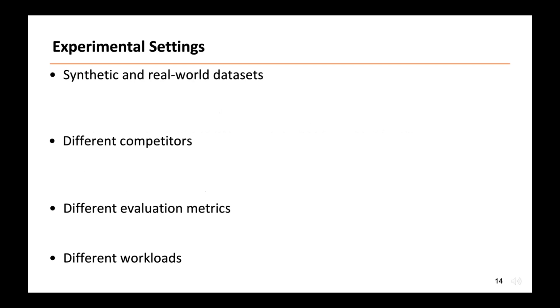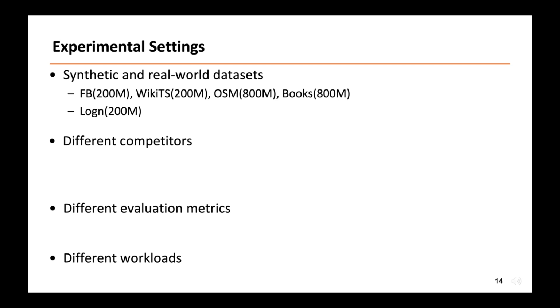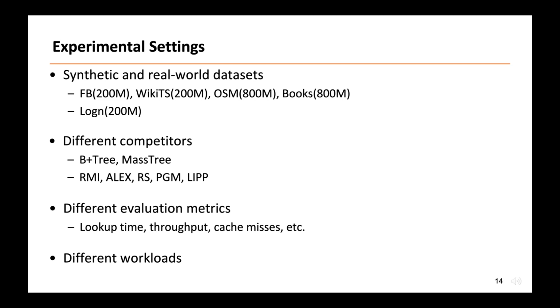We conduct extensive performance evaluation using real and synthetic data. Traditional indexes like B+tree and existing learned indexes like ALEX, PGM, and LIPP are compared with Dealy. We compare them in terms of different evaluation metrics like lookup time, throughput, and average cache misses. Also, we conduct experiments to compare Dealy and the alternatives on different types of workloads.